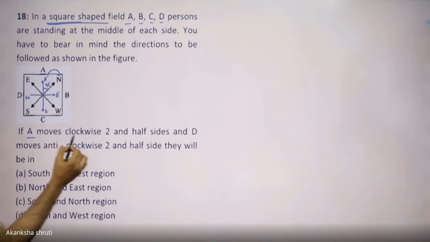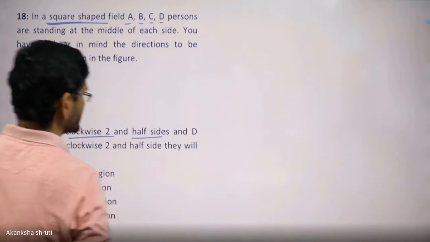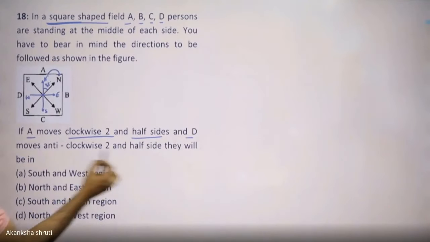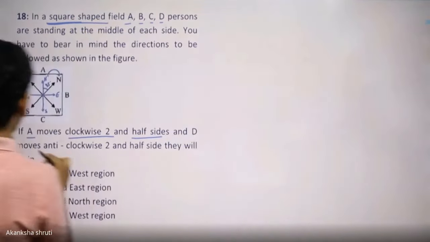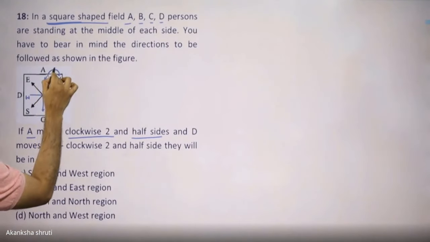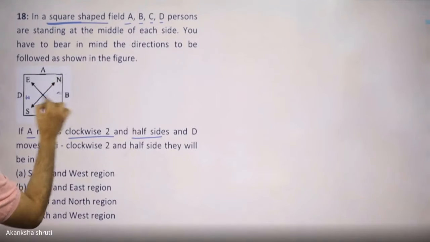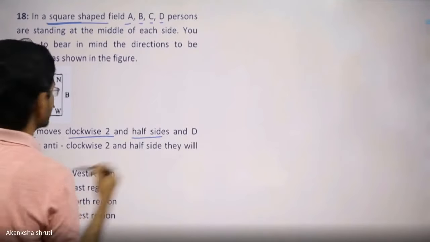If A moves clockwise 2.5 side and D moves anti-clockwise 2.5 side. So students, put it carefully. Whether this is the actual direction or the original direction, whatever we are considering, you may leave this for a moment. If required, we will draw it. Let us first plot whatever is given.